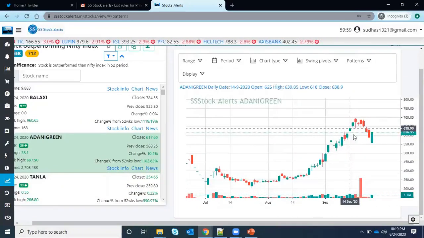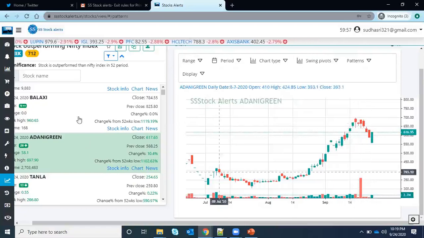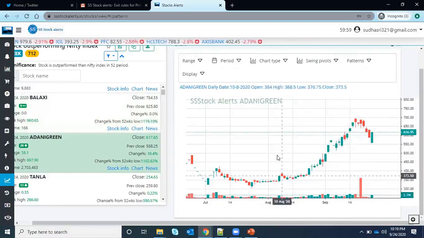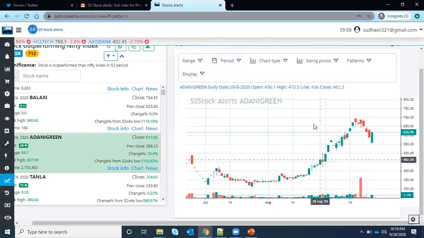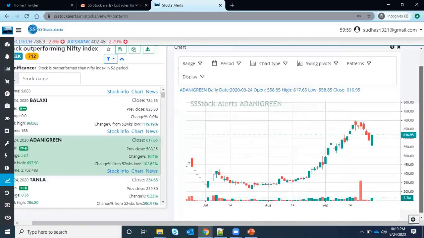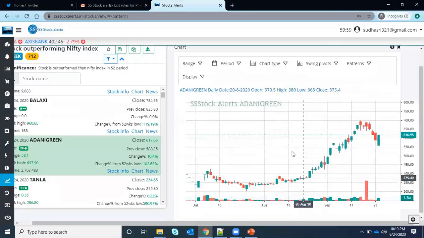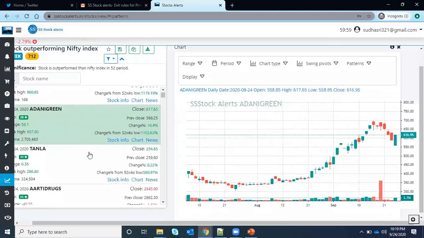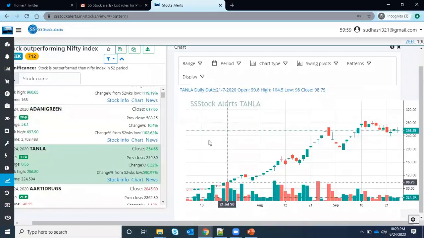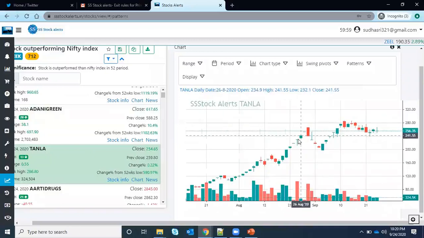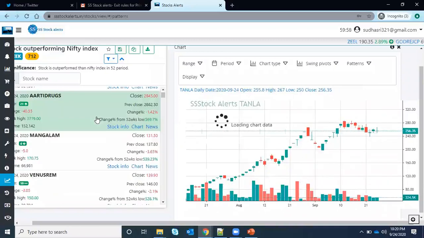Based on this you can get some information, instead of just seeing the data, and you can even see the chart. Here, if you want to go to weekly and monthly, you can. I will explain this chart in the stock info page, which has a full page layout so that you will see a better chart. This page is just to see the price action on the chart in the same view, instead of going to some other site.